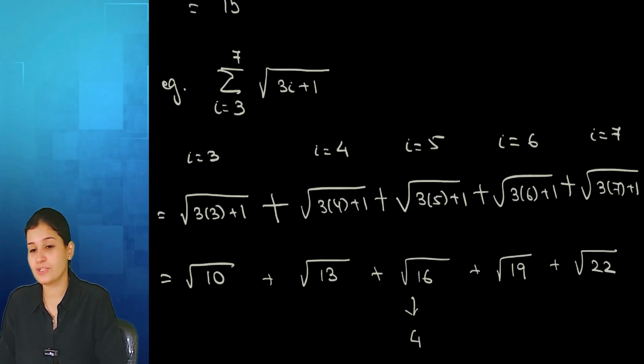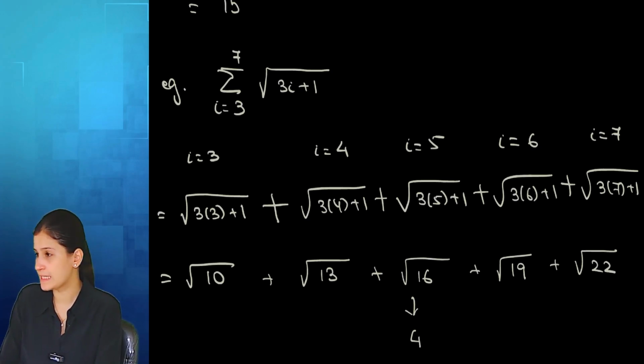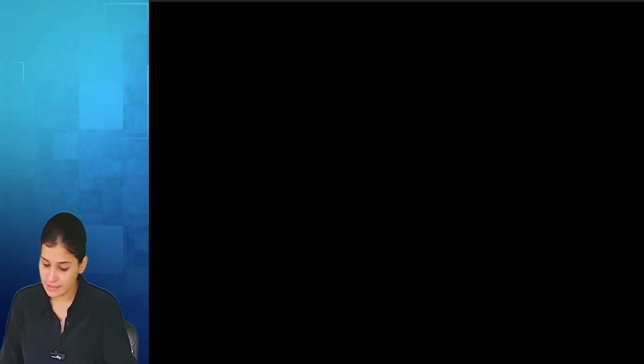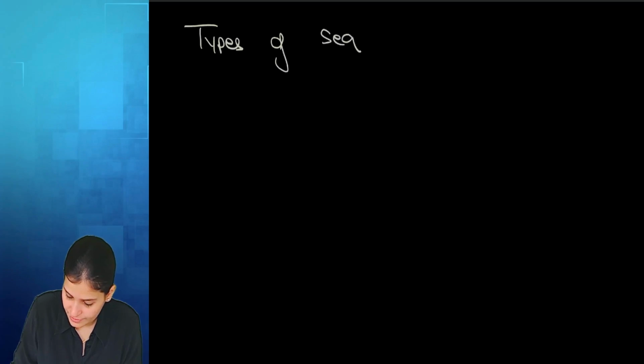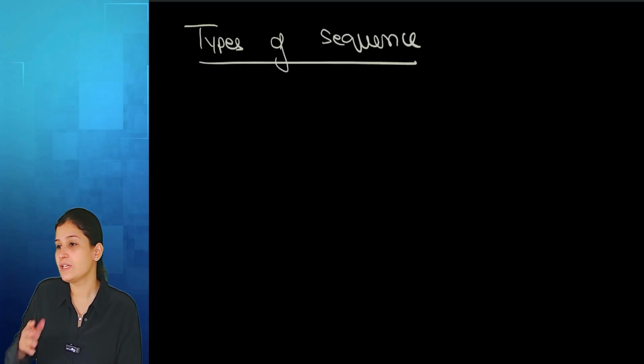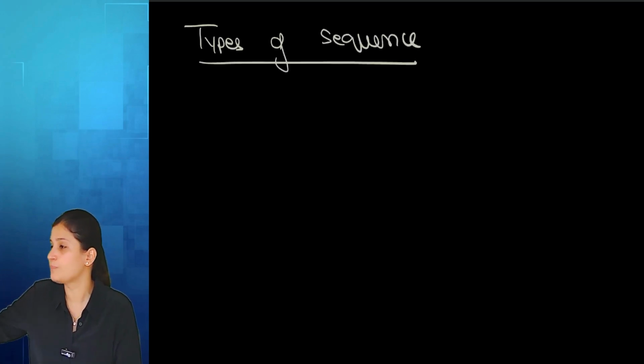So this is the question for the general case, right? Not a fixed variety. Now, as we discussed earlier, we'll move to different varieties of sequences. So, types of sequence. The first sequence was getting added: plus 2, plus 2, plus 2, plus 3, plus 3, plus 3. So the terms were added or subtracted. The second variety was they were getting multiplied, right?